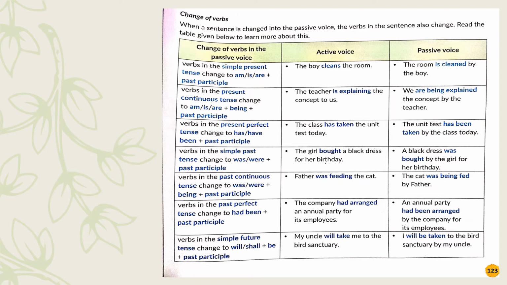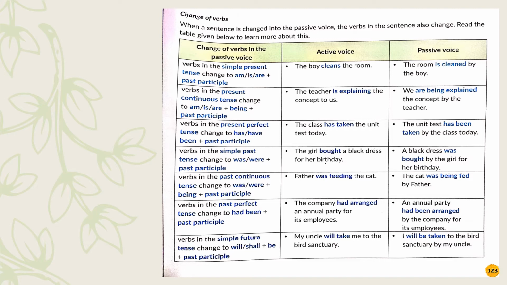Verbs in the simple past tense change to was or were plus the past participle. The girl bought a black dress for her birthday. A black dress was bought by the girl for her birthday. So looking at these active voices and following the guideline here, we can easily change active into passive.